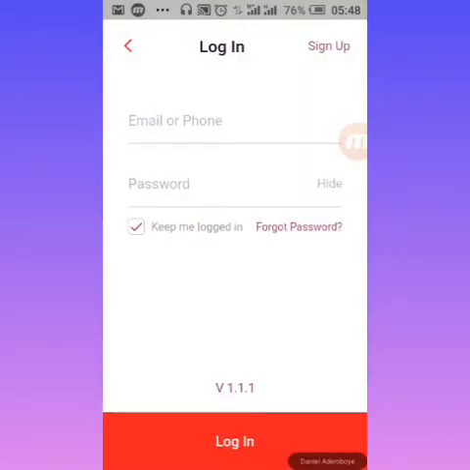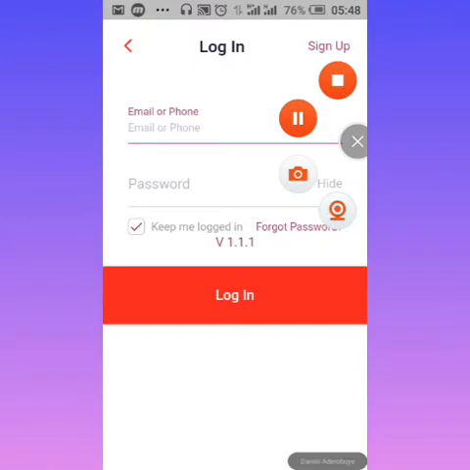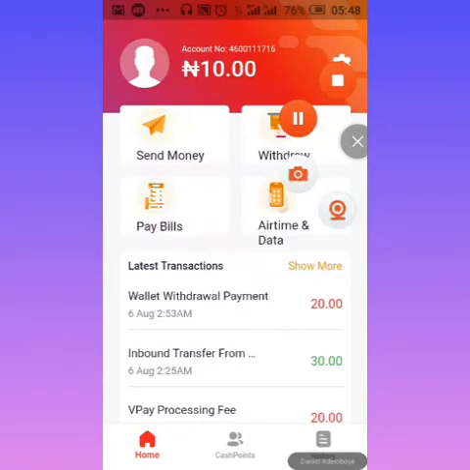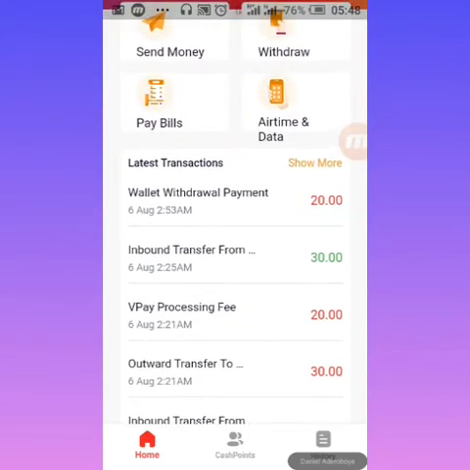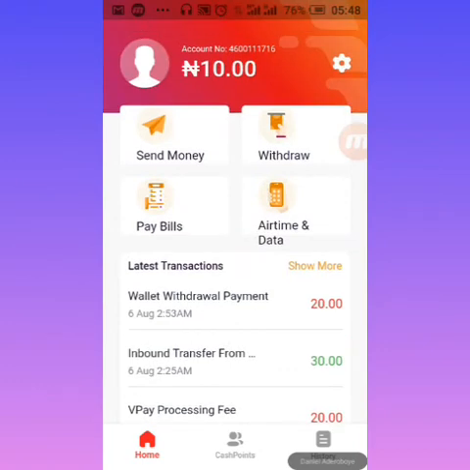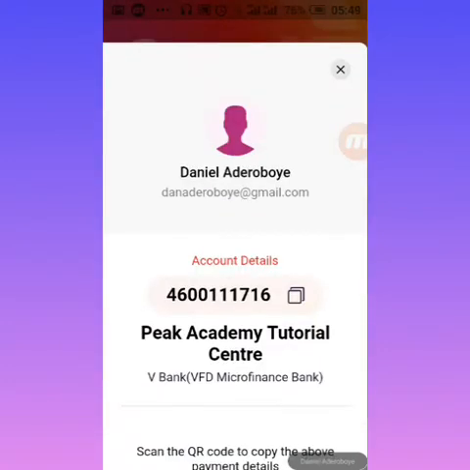So I'm going to pause this now, so you're not going to see my own original account. Then immediately I just log in. Okay, so I am now into my own account. So this is how my account looks like basically. So you can see if I click on here, actually, as when I showed this screenshot before, Peak Academy Tutorial Center, this is my account number.